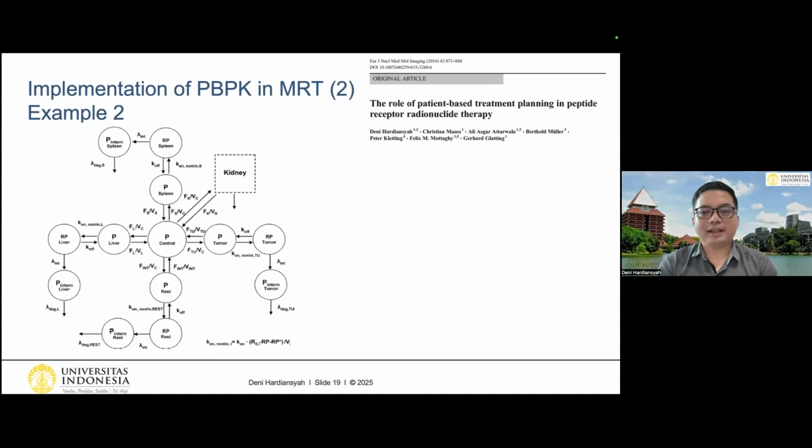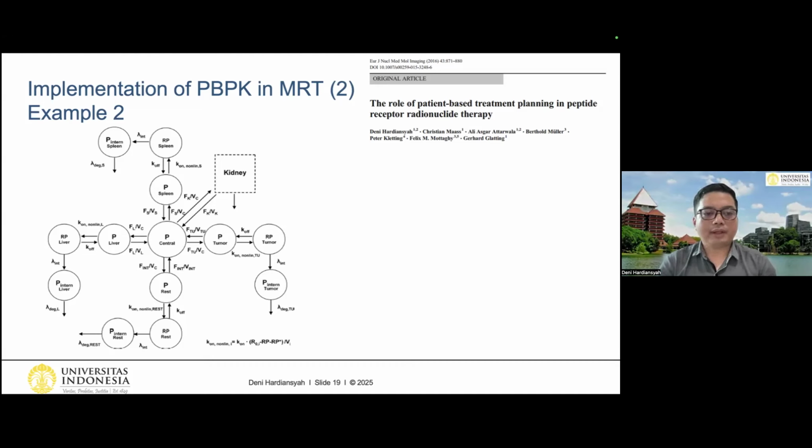Actually, this is my PhD work when I was in Heidelberg, and we could publish this in the European Journal of Nuclear Medicine and Molecular Imaging. The title was The Role of Patient-Based Treatment Planning in Peptide Receptor Radionuclide Therapy. First, we defined the PBPK model. We built something like this. It was actually so simple back then, not like the PBPK models we have right now with a more complex explanation of each of the spaces.